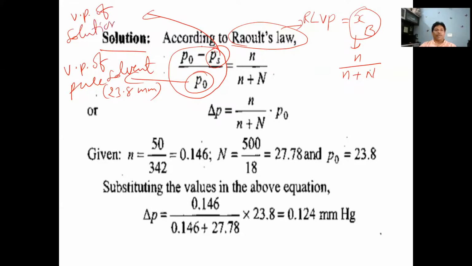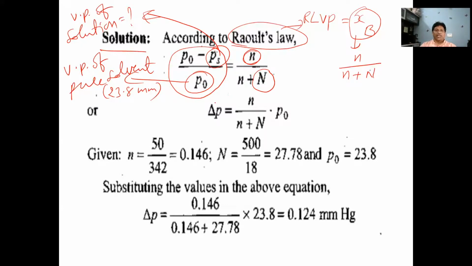The vapor pressure of solution we don't know, but P naught is given. Okay, and the number of moles of solute: formula is given weight of solute by gram molecular weight, and number of moles of solvent is weight of solvent by gram molecular weight.